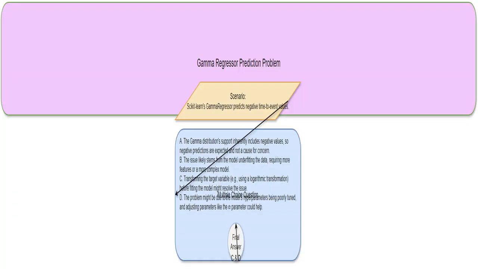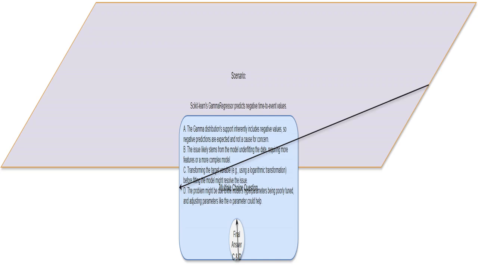We're tackling a prediction problem using scikit-learn's GammaRegressor. The model predicts negative values, which is impossible for the time-to-event data I'm working with. It's like predicting a negative amount of time until something happens. That's not physically possible. I'm using a gamma regressor to model when an event occurs, like a machine breaking. But the model sometimes gives negative predictions, which is totally wrong. I need to figure out why.